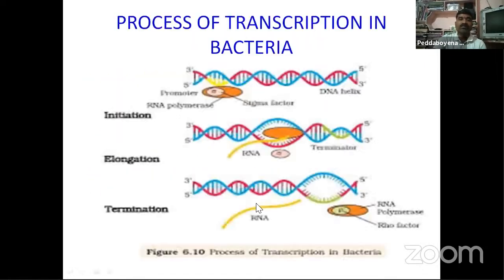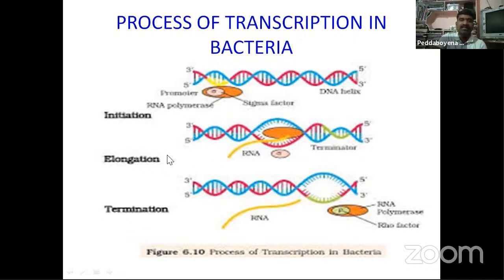In this diagram you are observing that first the RNA polymerase is attached to the promoter, which is called initiation. After this, in elongation, the helicase starts at this point, separates the two strands, and unwinds the space between the strands.